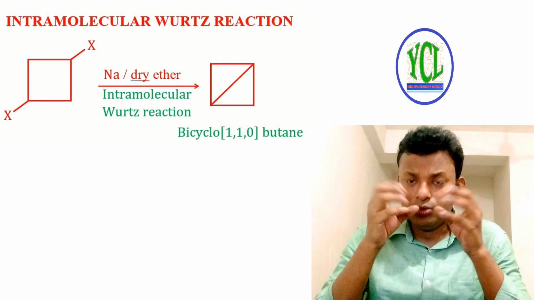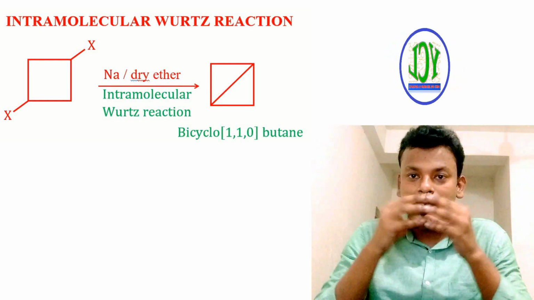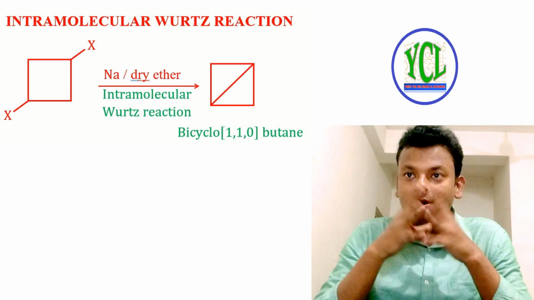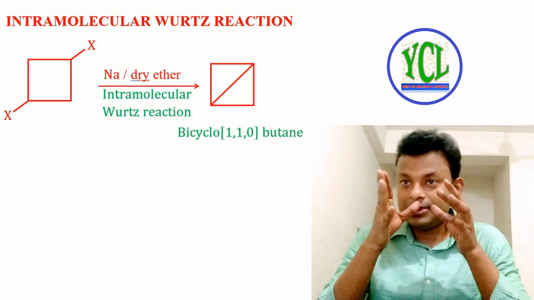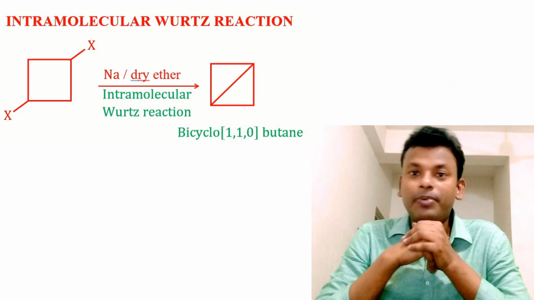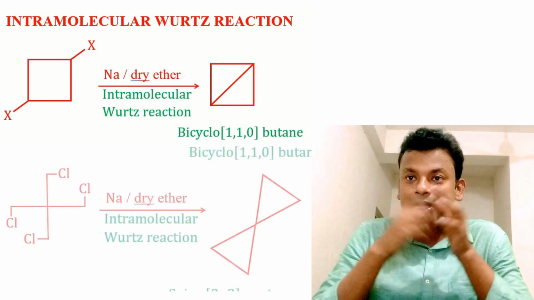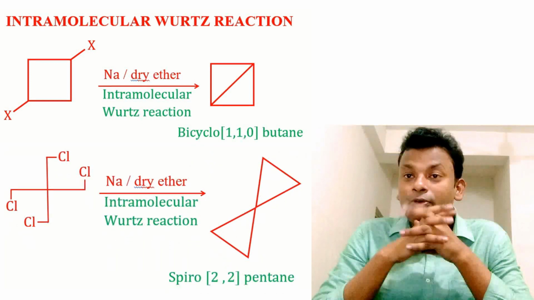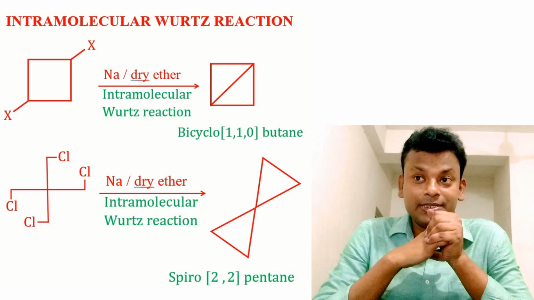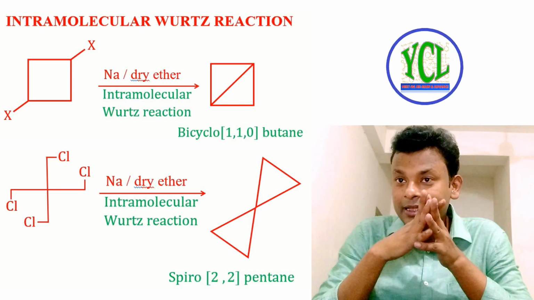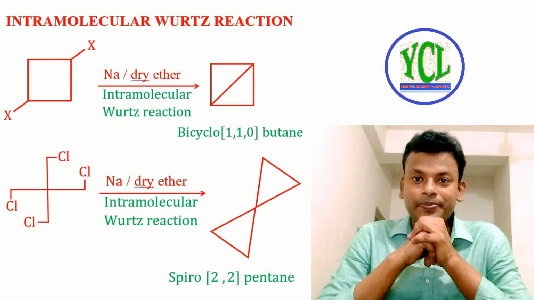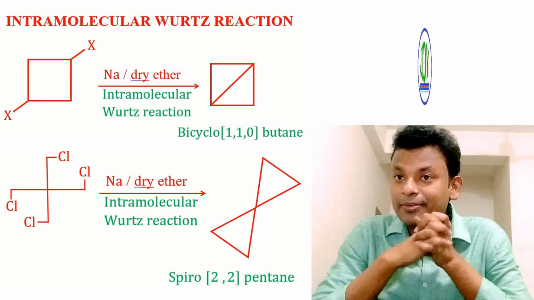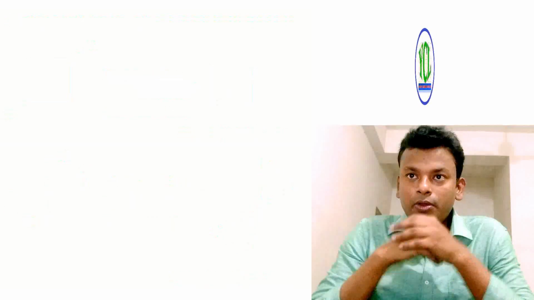Here two C-X bonds react with each other, forming the bicyclo compound. And next example, here four C-Cl bonds are present and react with each other, forming spiro 2,2 pentane. So it is the intramolecular Wurtz reaction.